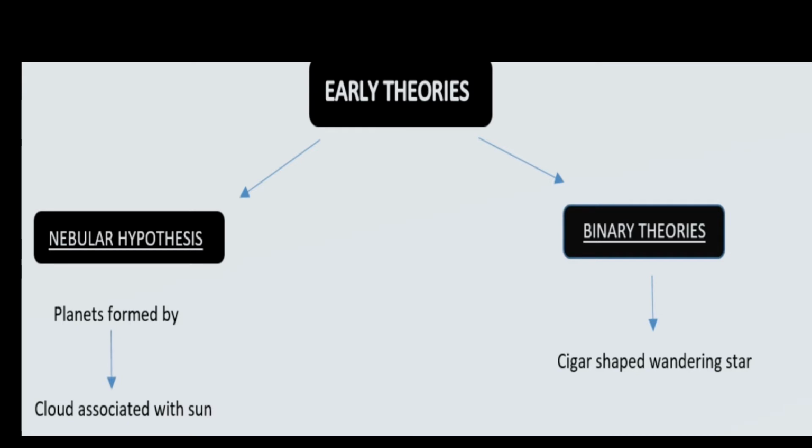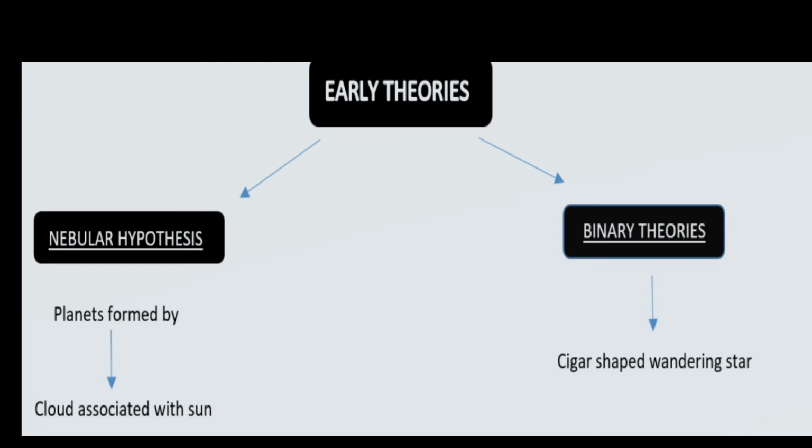So, early theories. The early theorists basically focused more on the origin of the earth. There were two main theories put forward: the nebular hypothesis and the binary theory. The nebular hypothesis was put forward by the German philosopher Immanuel Kant, and it was later revised by Laplace, while the binary theory was put forward by Chamberlain and Moulton.